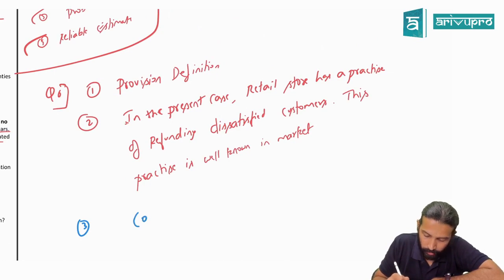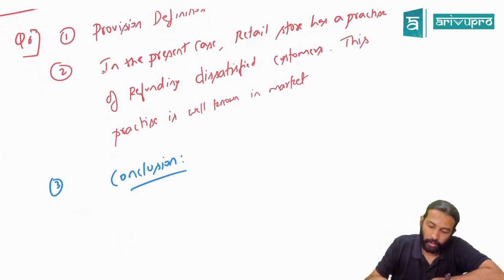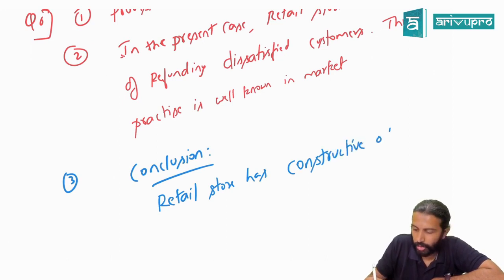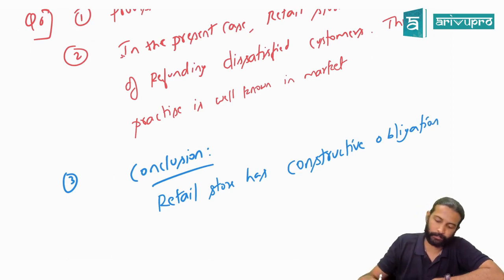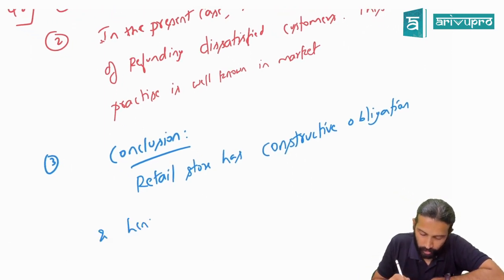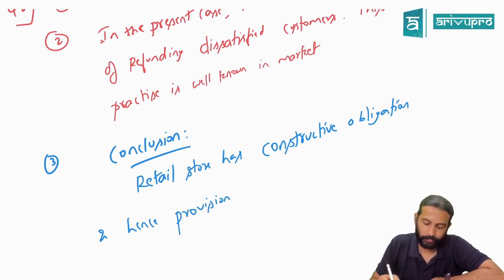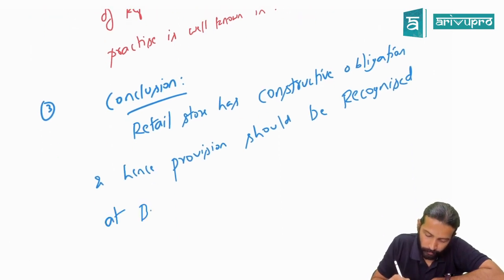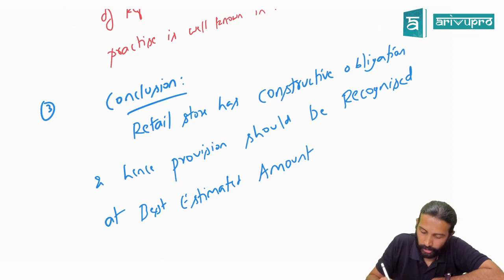Third point, you will write the conclusion. Retail store has a constructive obligation, and hence provision should be recognized at the best estimated amount to settle that obligation.